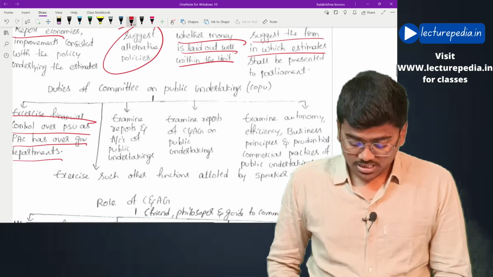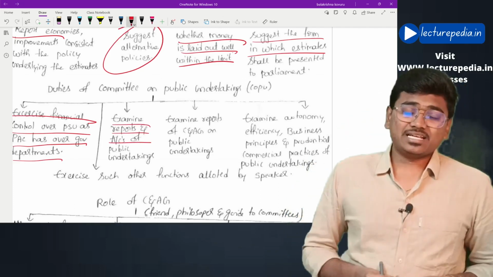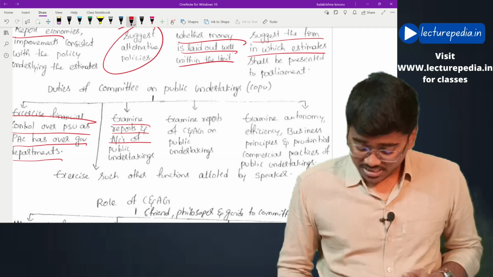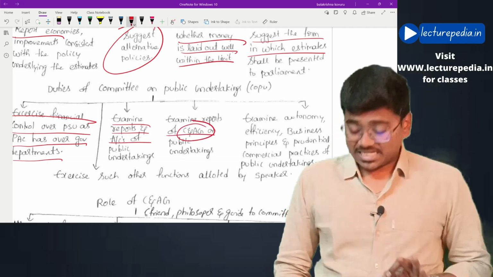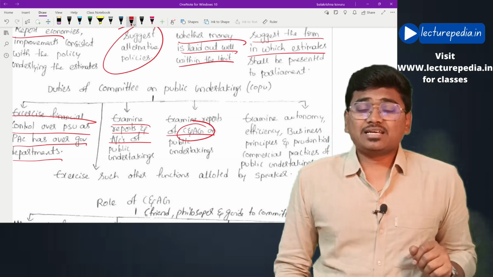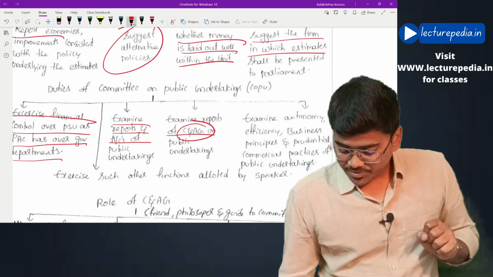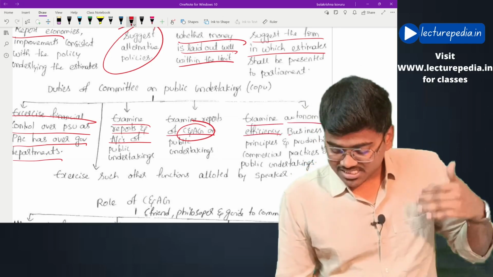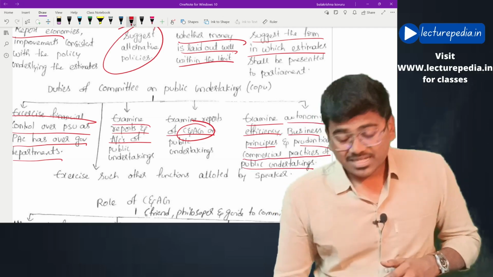Along with those duties, it will also examine the reports and accounts of public undertakings, and it will also examine the reports submitted by the C&AG. Along with it, it will also examine whether the business of the public sector undertaking is conducted with proper prudential norms or not. Examine autonomy, efficiency, business principles and prudential commercial practices of public undertakings.